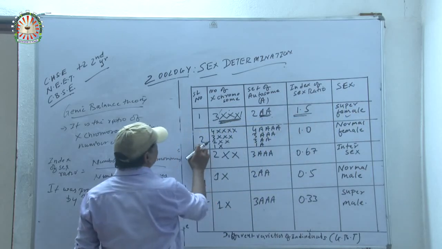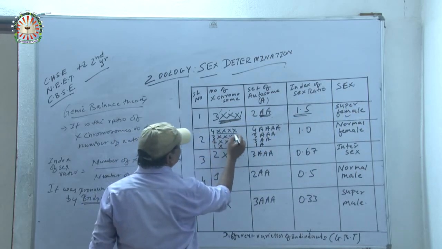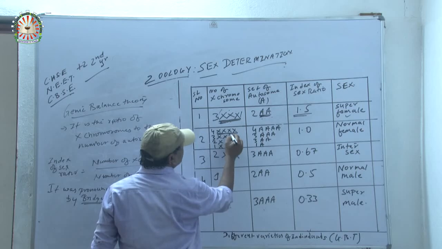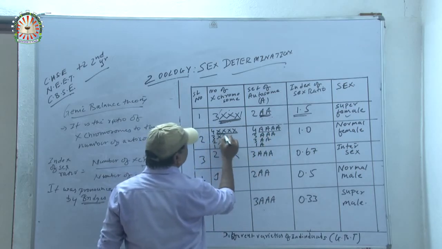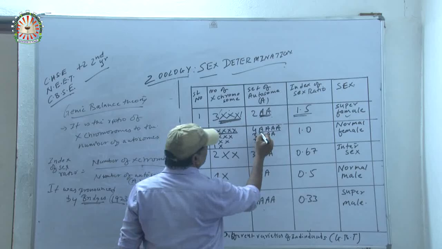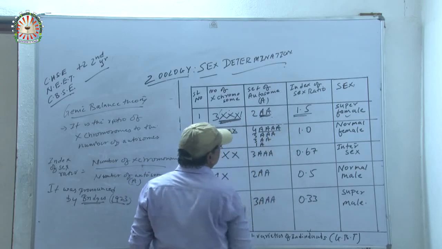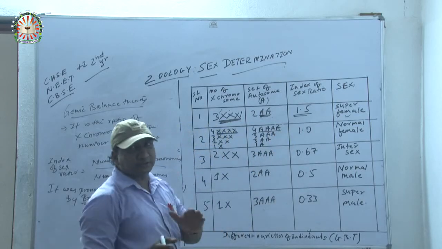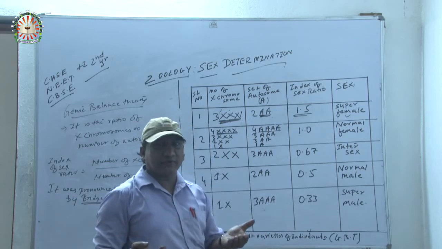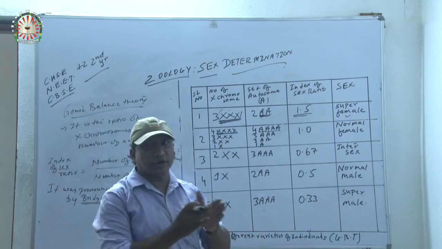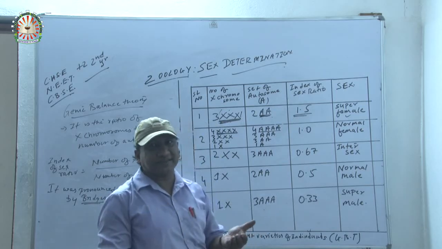But if the number of X chromosomes is the same as the number of autosomes, as in a female with 46 chromosomes, that is 23 pairs, there are 22 pairs of autosomes and 1 pair of XX.